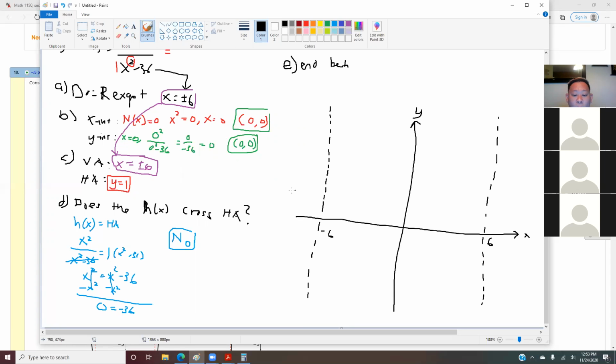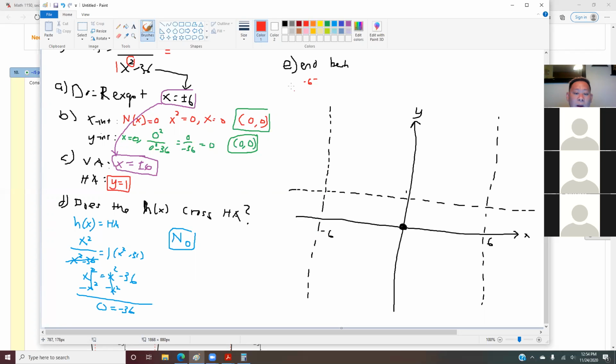Y equals 1 is this one. So make sure you draw all these asymptotes. And you told me that it has an x-intercept and y-intercept at (0, 0), which is this one. Now you need to figure out your end behavior. Remember, last time we used the end behavior. So this one is called -6 minus, right?